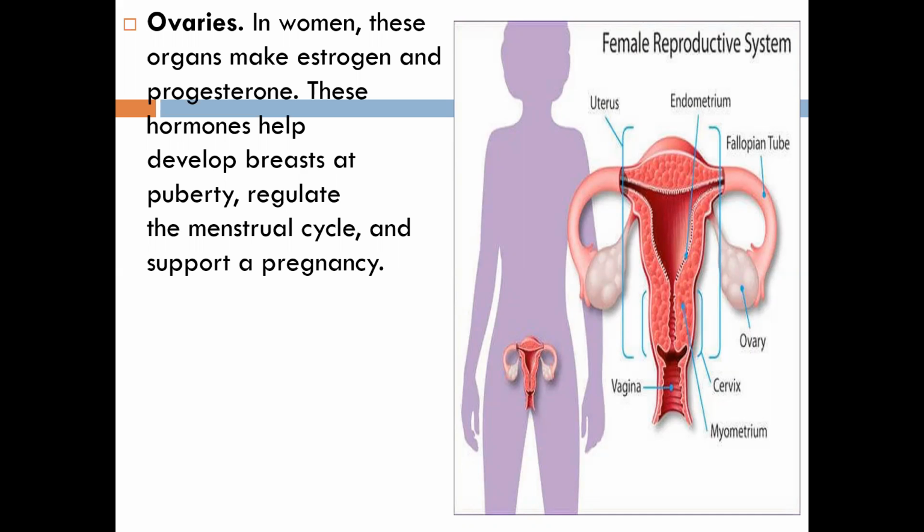All those changes that occur in our breast are also controlled or helped by the hormones estrogen and progesterone, which are made by our ovaries. They also help in the regulation of the menstrual cycle, and these hormones support the woman at the time of pregnancy. Are you clear, all of you? Yes, ma'am. And remember the position, it is present in the pelvic region.